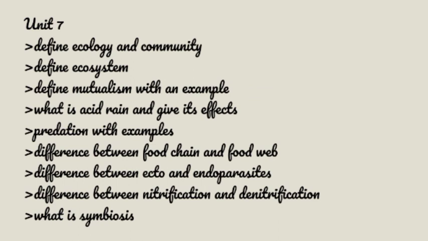From chapter number 7, define ecology and community. This is also very important. Define ecosystem, define mutualism with an example. What is acidity and give its effect? This is a very important short question. Predation with an example, difference between food chain and food web, difference between ecto and endoparasites. This is a very important short question. Difference between nitrification and denitrification, and what is symbiosis.